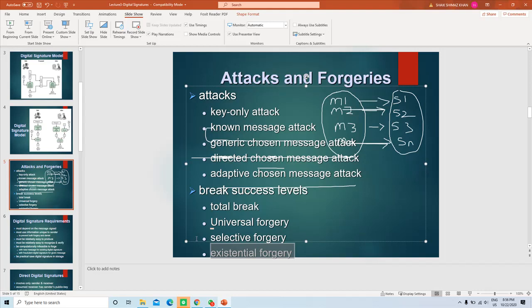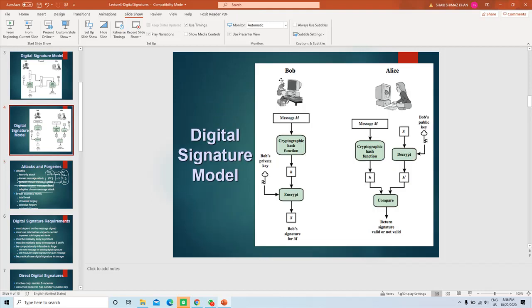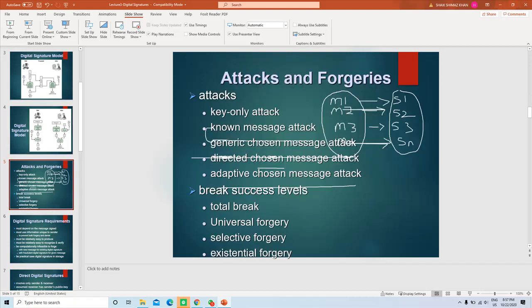Okay. So in existential forgery, when you have a set of messages M1 and corresponding signatures, existential forgery means for at least one message, the attacker has the ability to create a digital signature correctly using his scheme. That is called existential forgery. But here the attacker has no provision to choose the message.